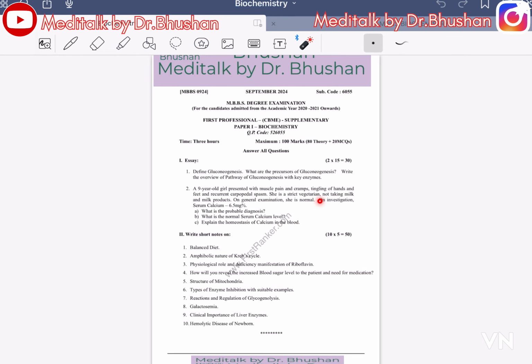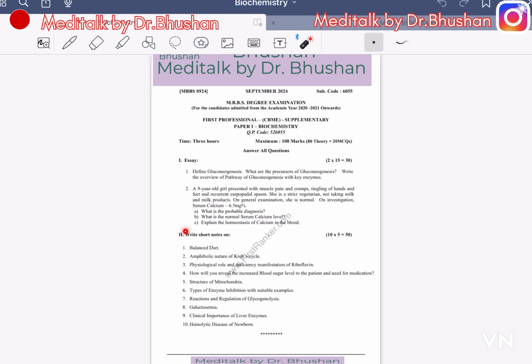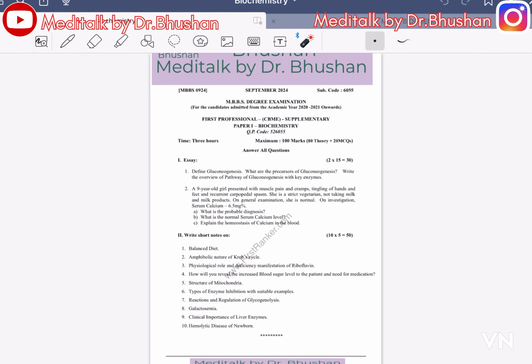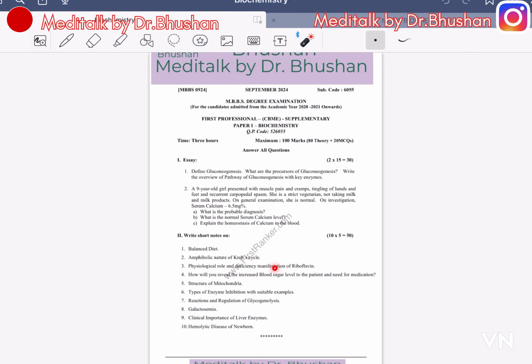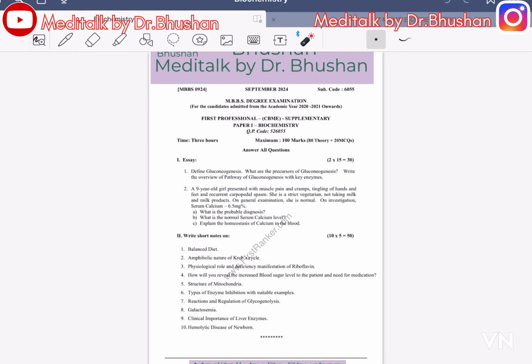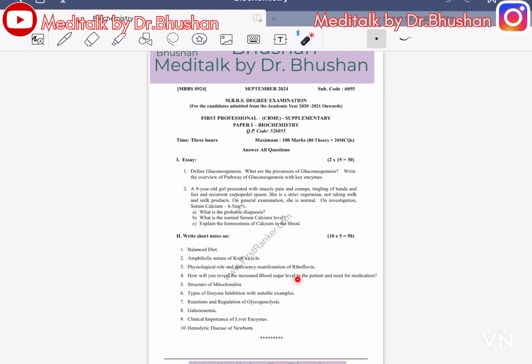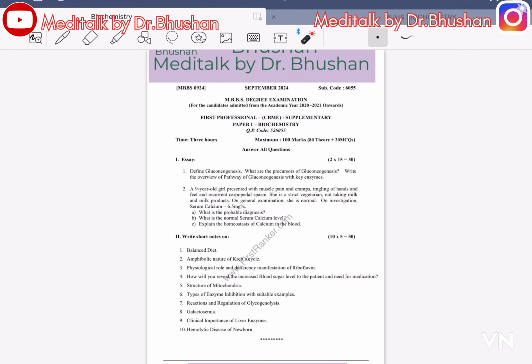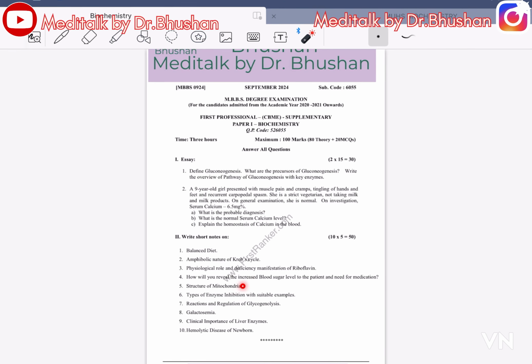This is a repeated question. Vitamin D. Write short notes on balanced diet, amphibolic nature of Krebs cycle, physiological role and deficiency manifestation of riboflavin. How will we reveal the increased blood sugar level in the patient and need of medication? Structure of mitochondria. This is repeated.